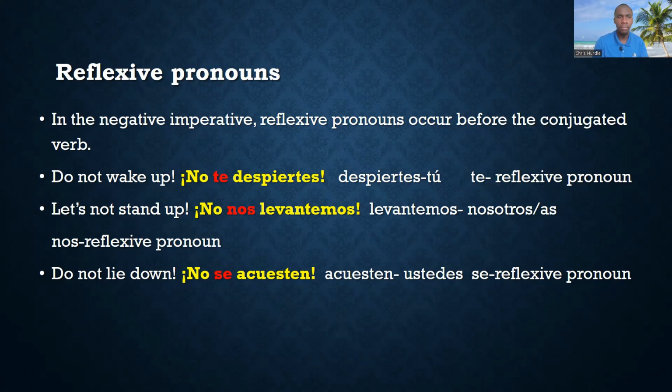So you see that when it comes to pronouns, whether they are object or reflexive, they go before the conjugated verb, but after the negative. So they occur between the no and the conjugated verb.